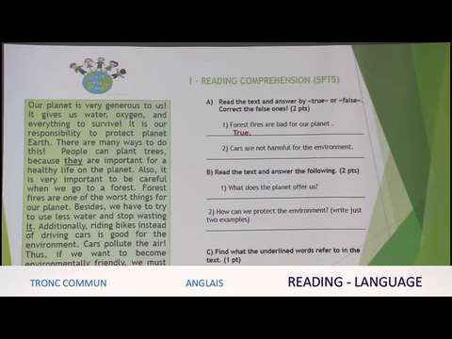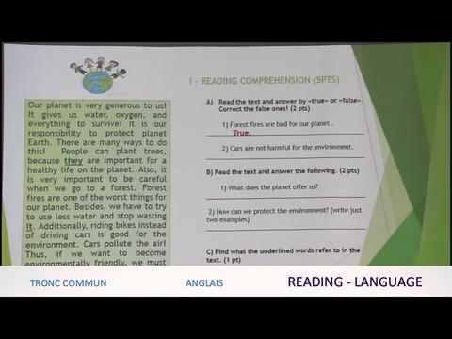Okay, number two, we have cars are not harmful for the environment. So we have to look in the text for the word cars. So cars, here it is. Additionally, riding bikes instead of driving cars is good for the environment. Okay, cars pollute the air.